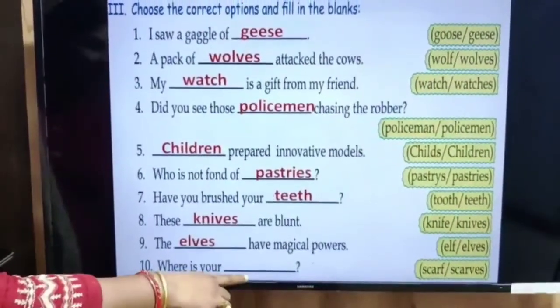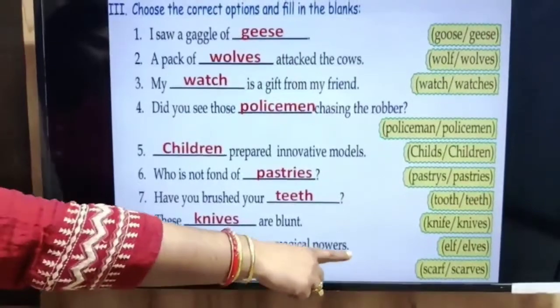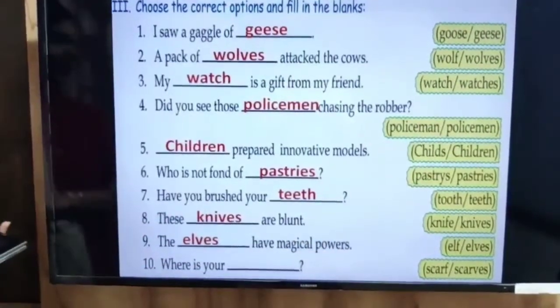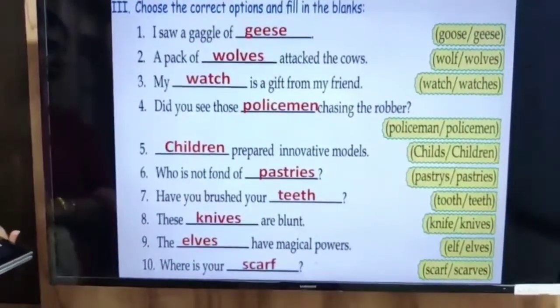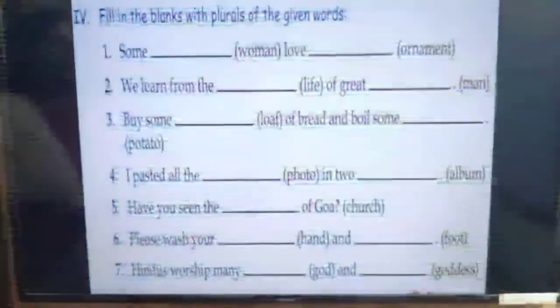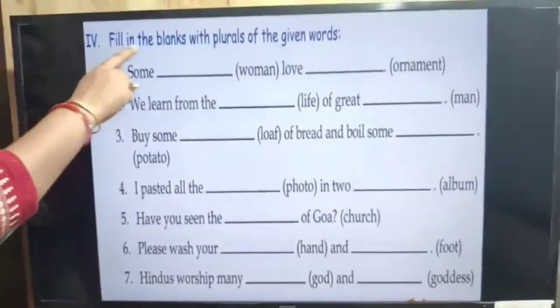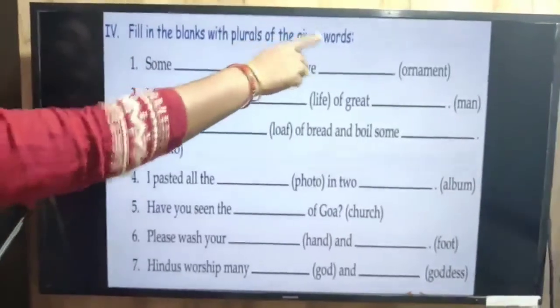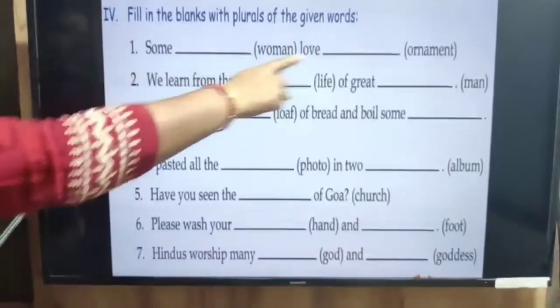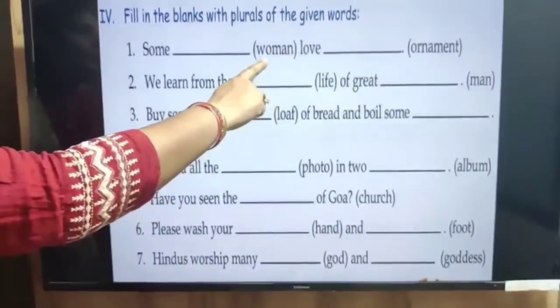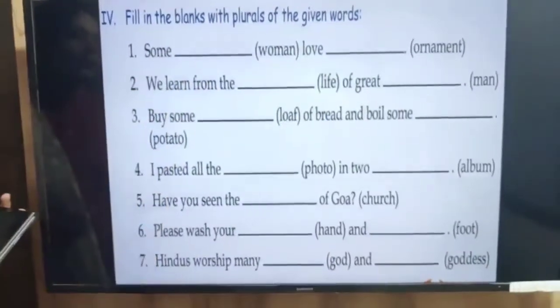Where is your ___? Where is your scarf or scarves? So we'll write here, where is your scarf. Now the next exercise. Fill in the blanks with the plurals of given words. Here some words are given in brackets. You have to fill the plural form of these words in all these blanks.